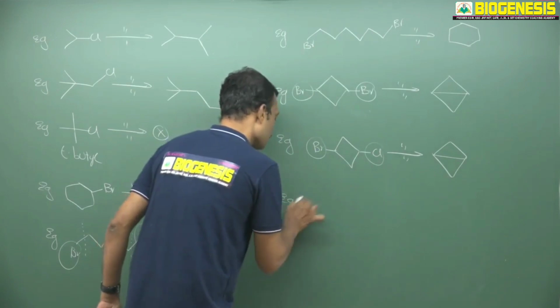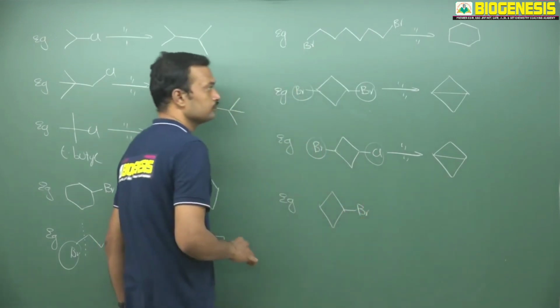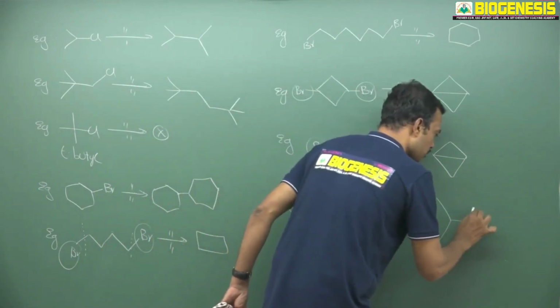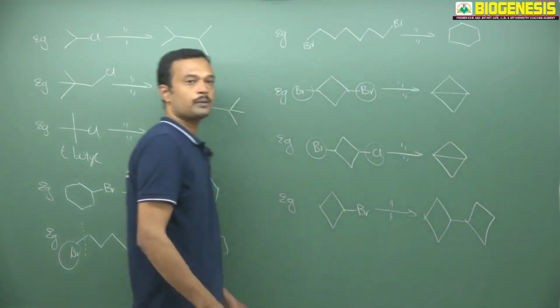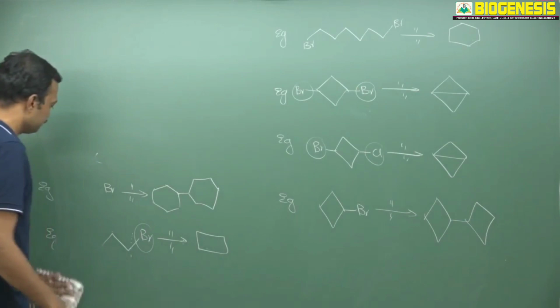Suppose if the molecule carries only one halogen, then sodium in ether is responsible to give a dimer product like this. Bicyclic compounds can be prepared very easily in Wood's reaction.